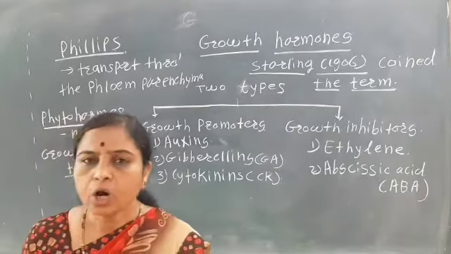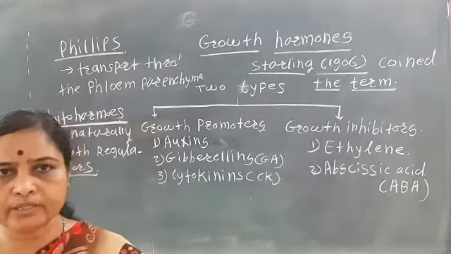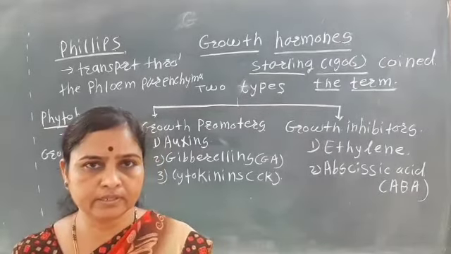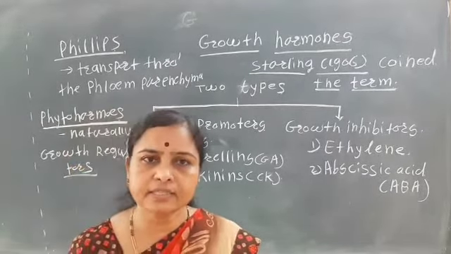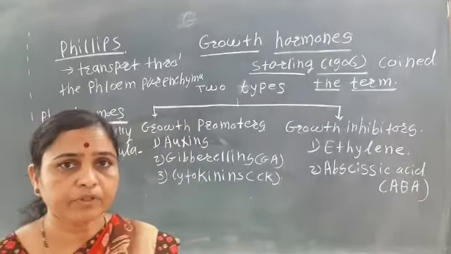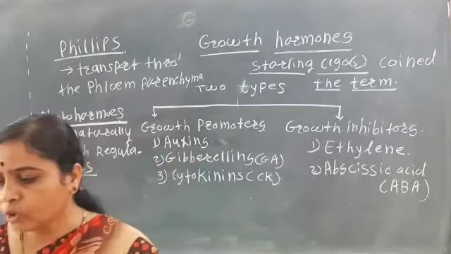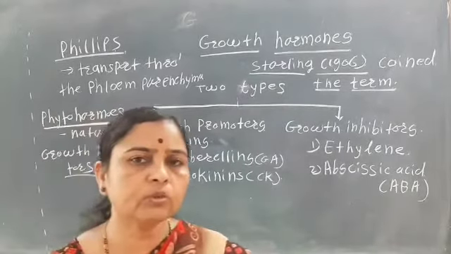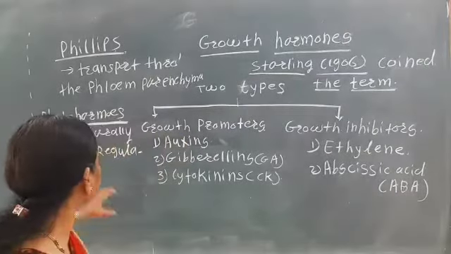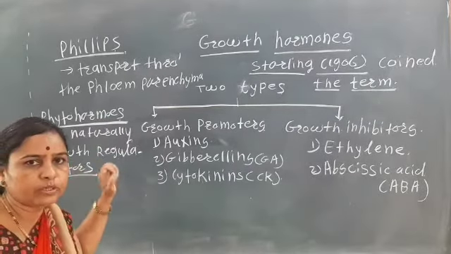So all the phytohormones are termed growth regulators. Phytohormones are naturally synthesizing, while growth regulators are artificially synthesizing. But all the growth regulators are not phytohormones. So that is about the phytohormones and the growth regulators.